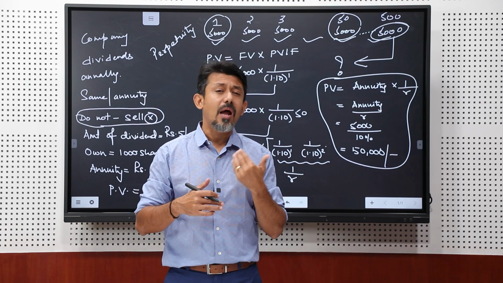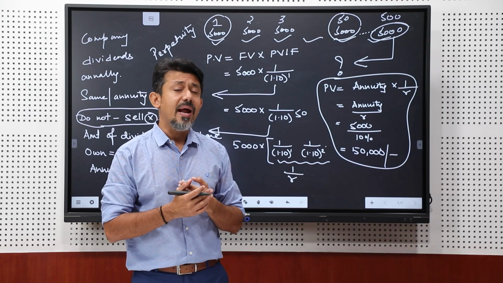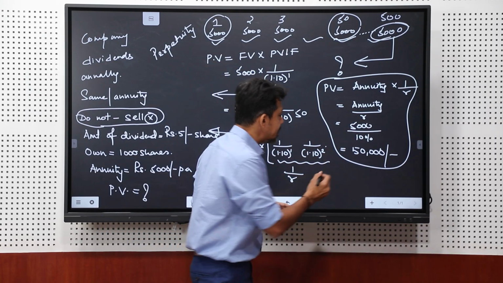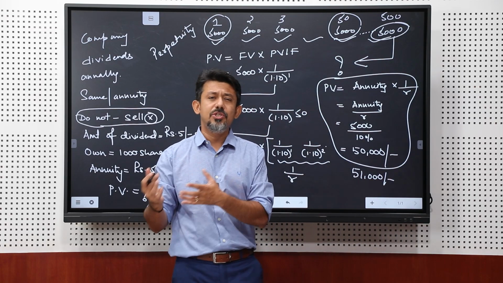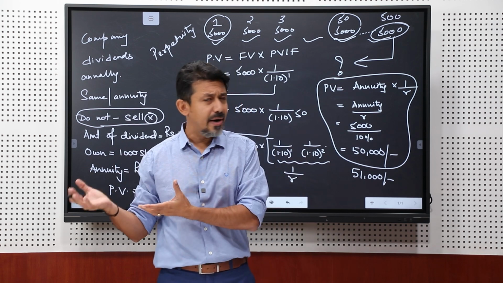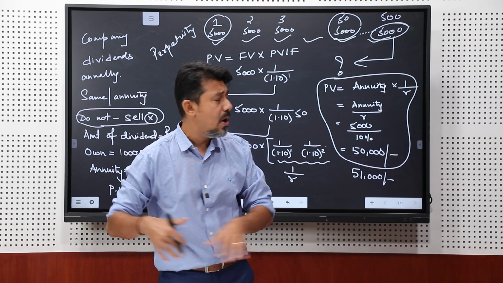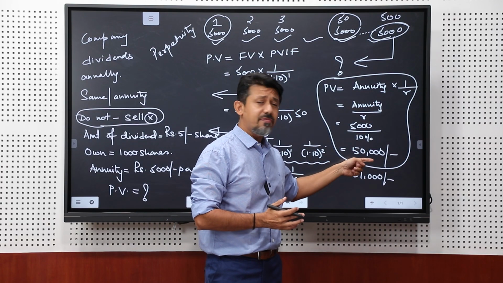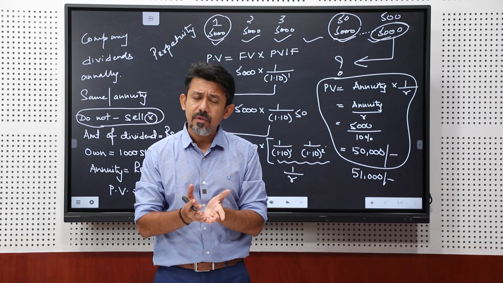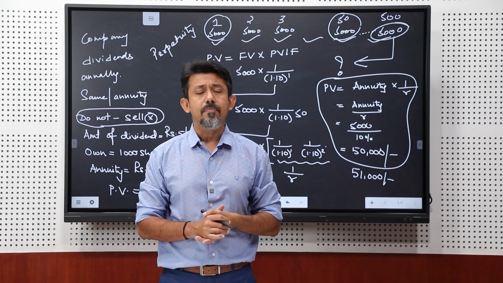And I hope this formula now logically appeals to you, that if somebody is going to give you 51,000, then you are good to give up these shares and say I am better off getting 51,000 right now rather than 5,000 per annum till perpetuity, because 5,000 per annum till perpetuity is worth 50,000. Thank you.